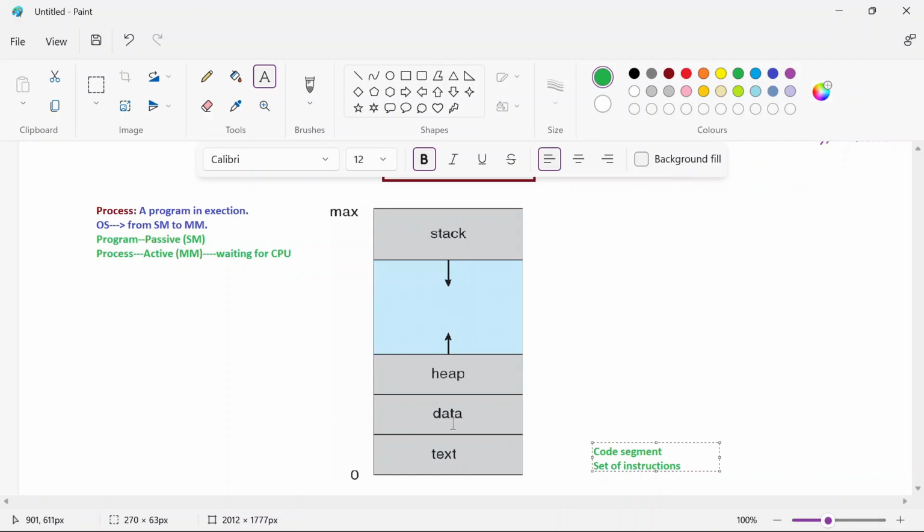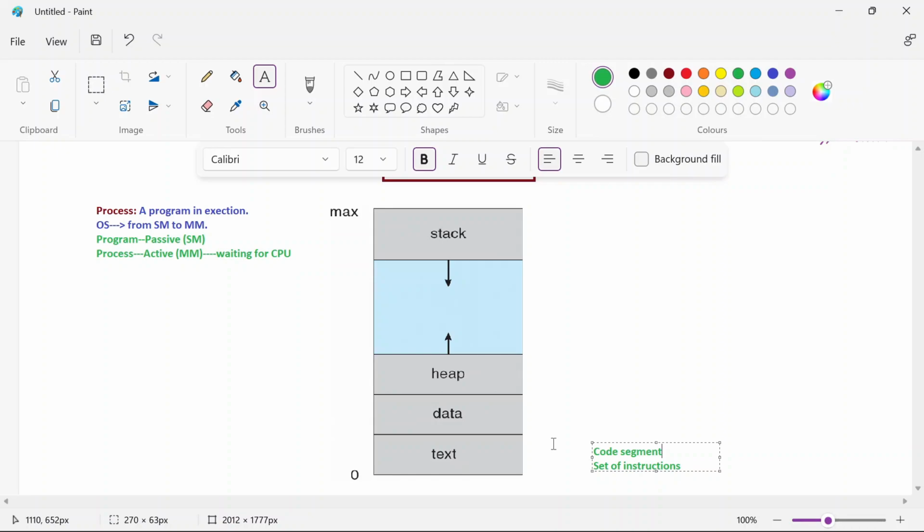Now coming to the data, what is this data? Data stores global variables. In your program you already know what a global variable is. If you have a C program with multiple functions, and you want a variable to be used uniformly by all the functions, then you make that variable a global variable. Similarly, in the Java programming language you have static variables. What do you mean by static variable? It will be created once and it can be used by multiple objects.